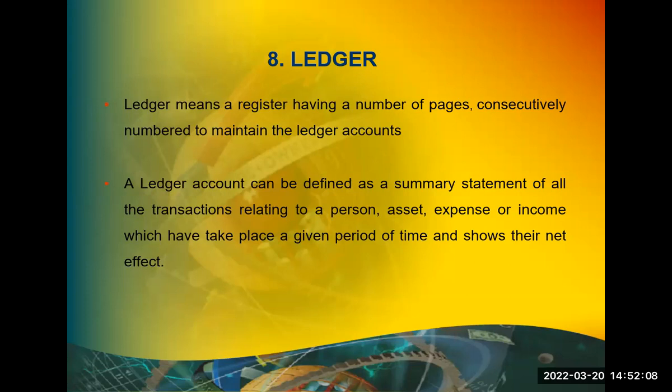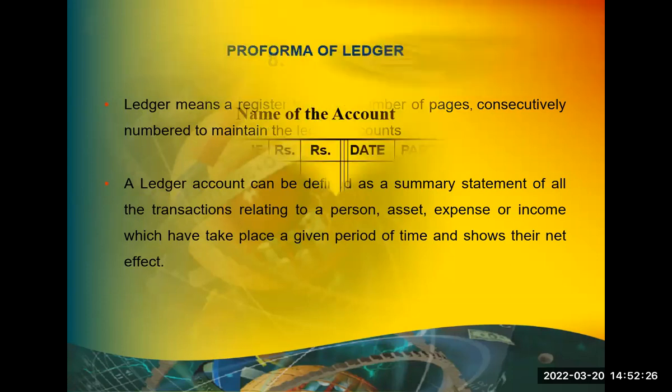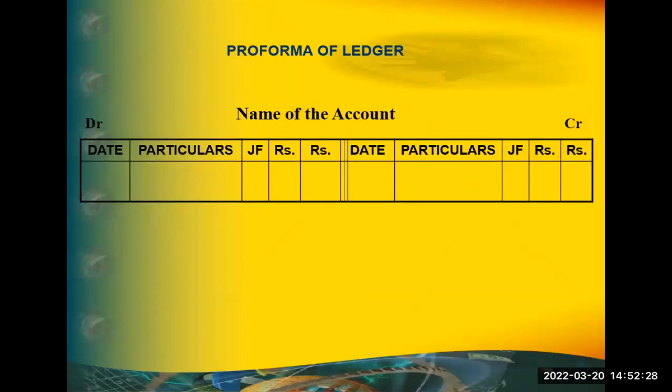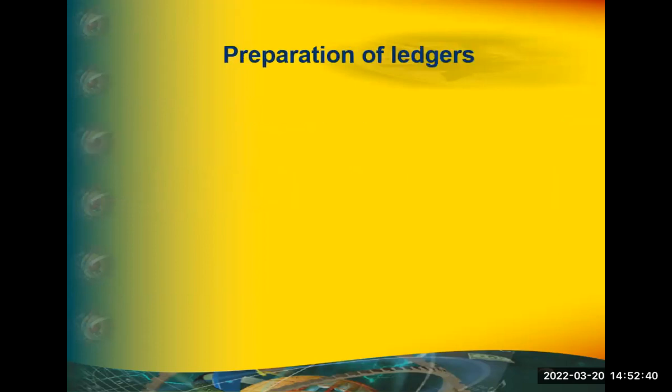But here, we collect all the transactions relevant to rent and group them in one place. That's called ledger. So the summary of the transactions of one account, either a person or an asset or expense or income, can be called as ledger. The format of ledger is this. Both sides, two sides are there. One is debit side: date, particulars, journal folio number, amount. The other side: date, particulars, journal folio number and amount. This is the ledger.